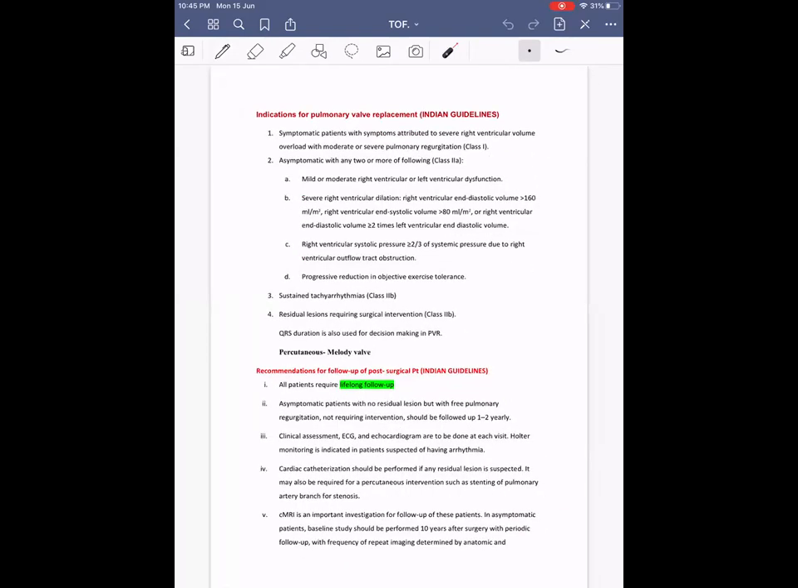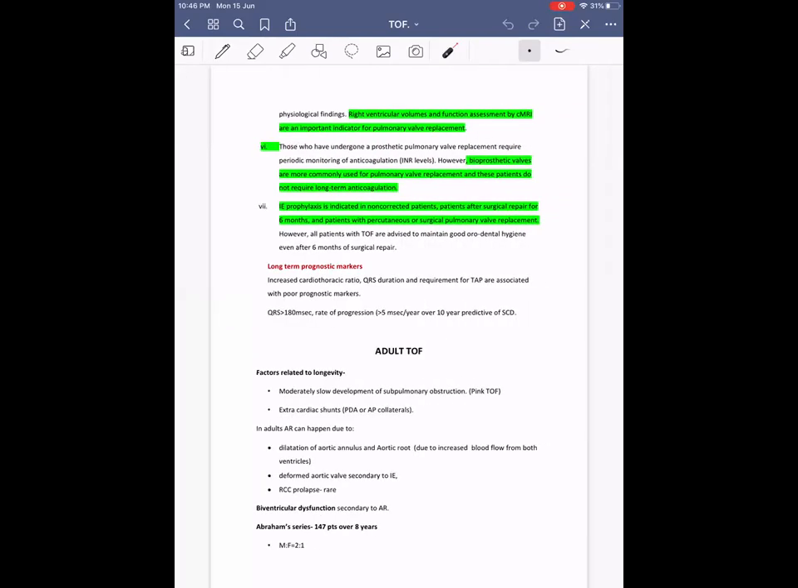But it may also be required for percutaneous intervention such as stenting of the pulmonary artery branches for stenosis. Cardiac MRI is an important investigation for follow-up. In asymptomatic patients, a baseline MRI should be performed 10 years after repair, with periodic follow-up and the frequency of repeat imaging determined by anatomical and physiological factors. Especially in patients in whom a transannular patch is used and there is free PR, more frequent assessment of RV function and PR is required.